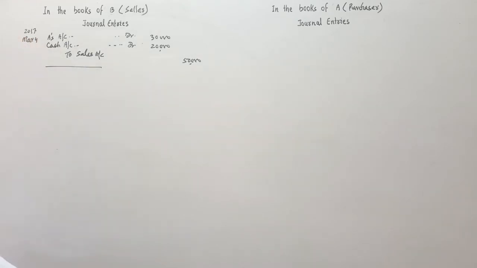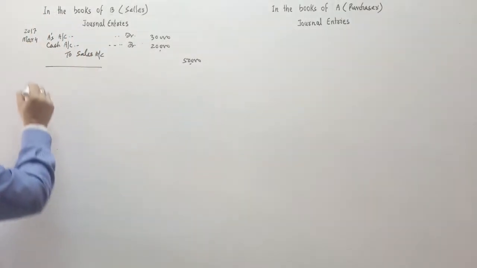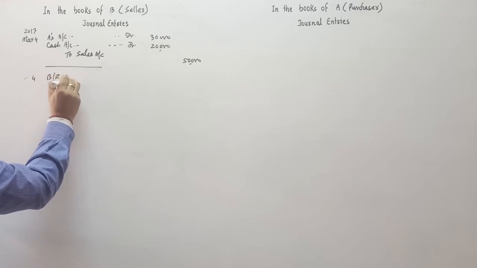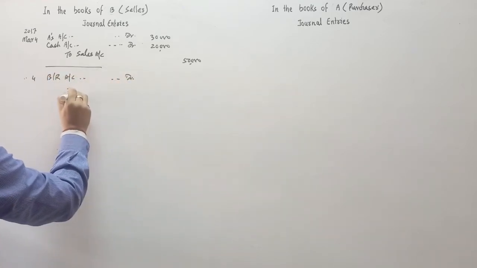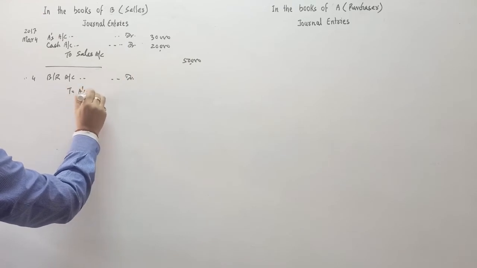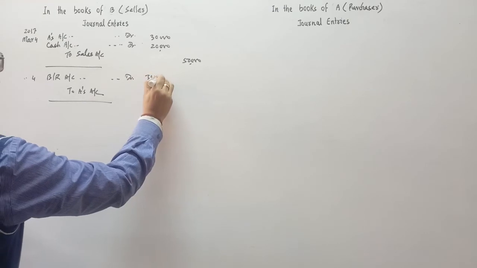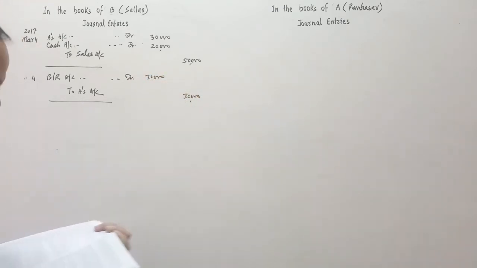Next, for the balance, A gave a promissory note. So bills receivable account debit to A's account. For the balance gave a promissory note. So the promissory note will be of 30,000.